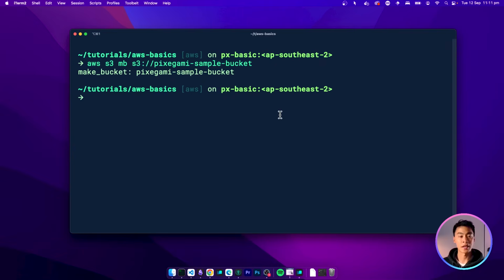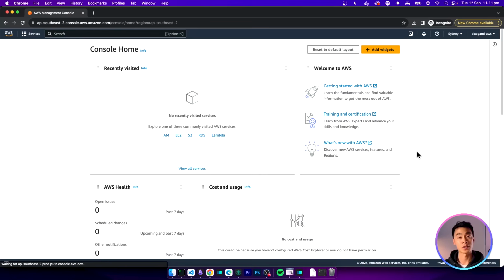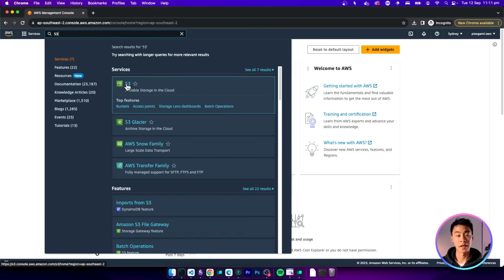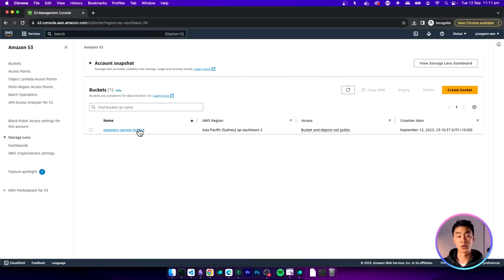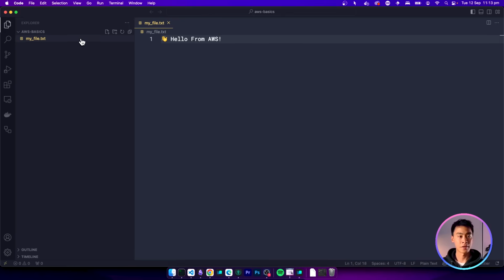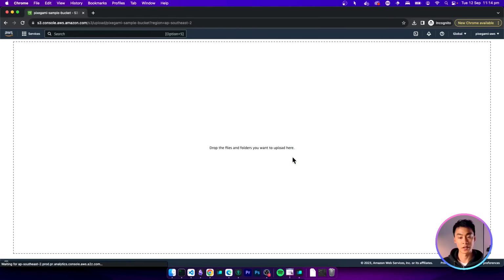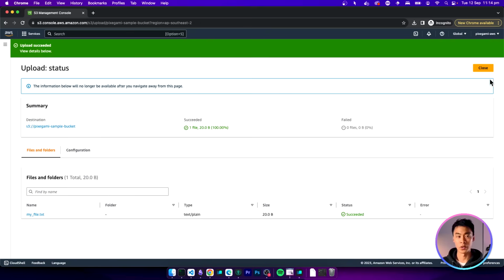Now let's also use the CLI to list all of the available buckets in our account. And then you can see here that the bucket that we've just created should show up right there. You can also go and have a look at the bucket you've just created from the console as well. So go back to the console and then go to the search bar and search for S3, and then click on this S3 service page. And here you can see the actual bucket and you can click into it and you can even upload an object. Here I have a simple text file with this hello world message. Go to the file in your file explorer and you can just drag and drop it into this bucket. And now our file is there and we can close this page.